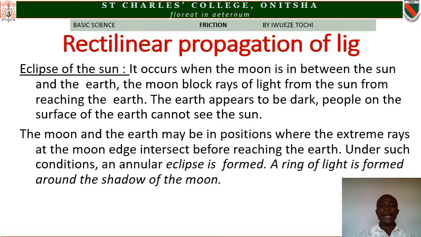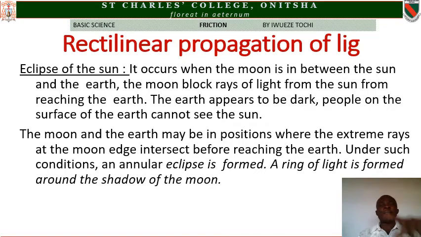So you can see that in this eclipse of the sun, the moon is between the sun and the earth. You know that the planets all revolve around one another, and the moon is the satellite of the earth.